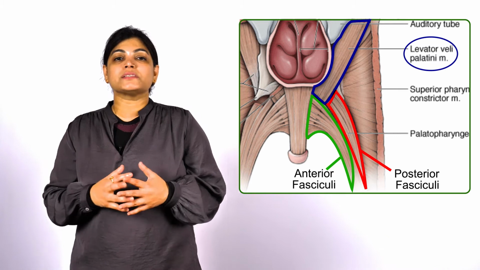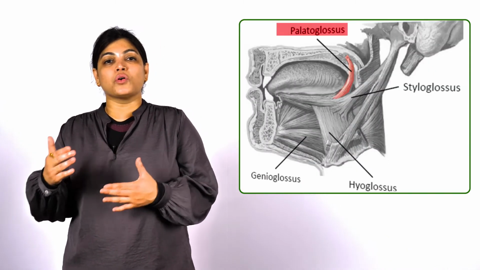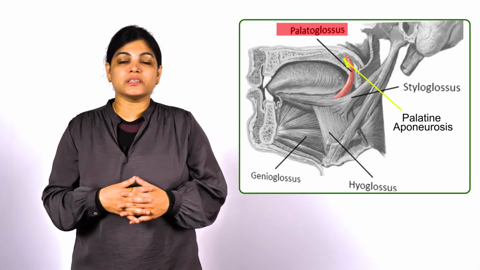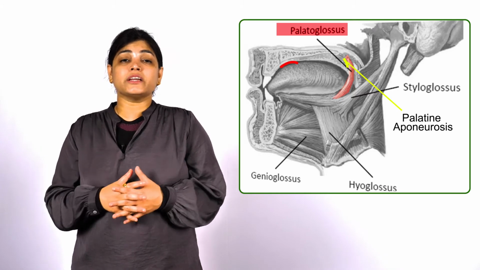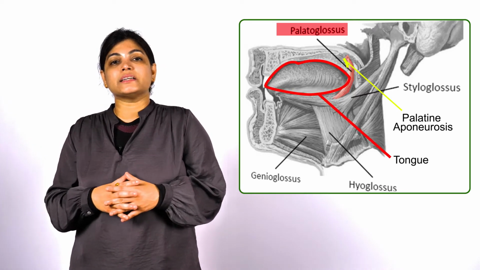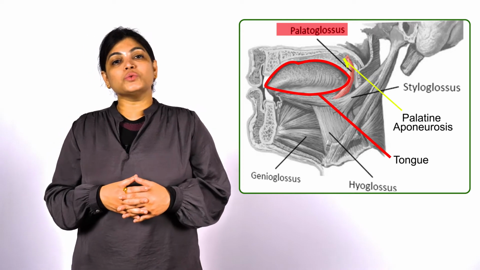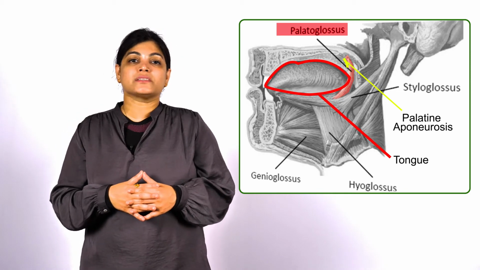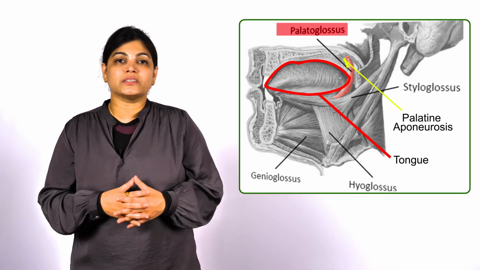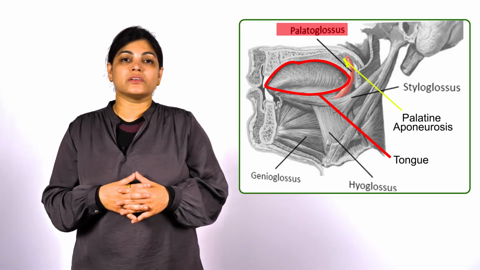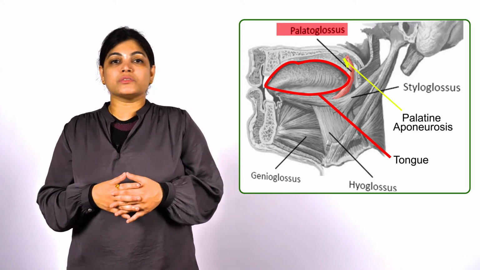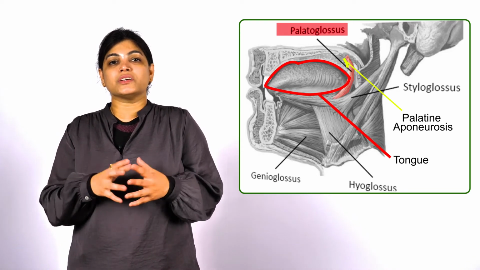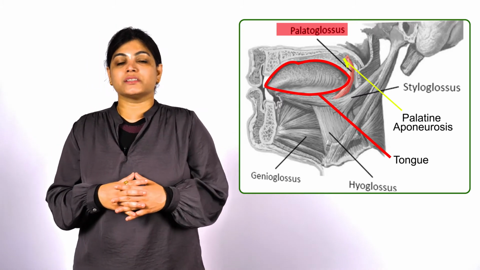Now coming to the last muscle of soft palate, that is called palatoglossus muscle. This palatoglossus muscle also originates from palatine aponeurosis, and coming to the insertion, it is inserting into the tongue. To be more specific, it is inserting at the junction of anterior 2/3 and posterior 1/3 of the tongue, and it merges with transverse linguae muscle of the tongue, which is an intrinsic muscle of the tongue. So this is all about palatoglossus muscle. The role of palatoglossus muscle is closing the oral cavity, means the oropharyngeal isthmus.